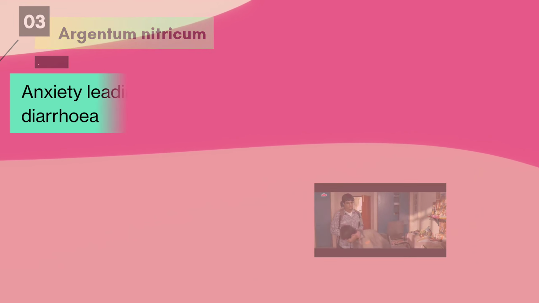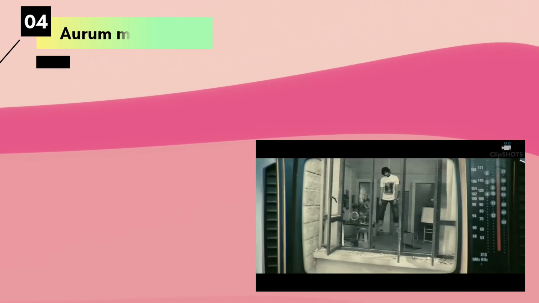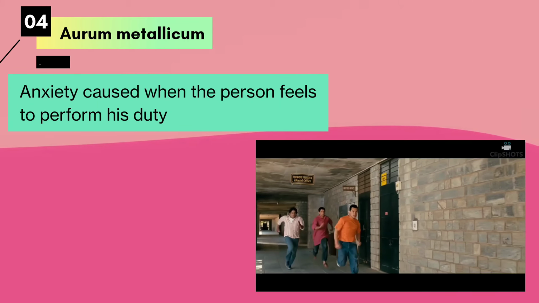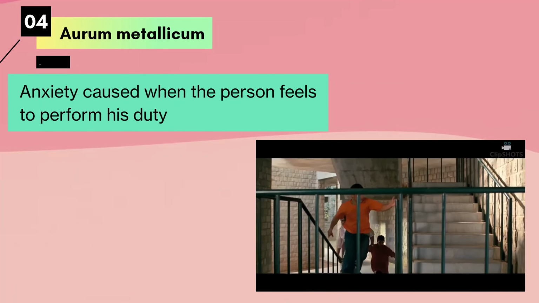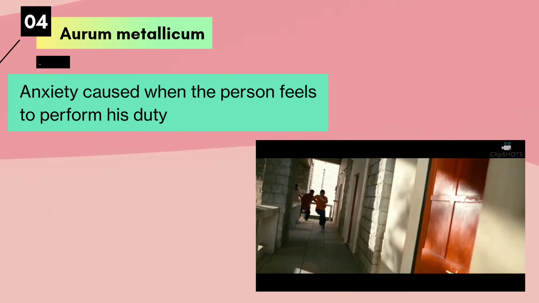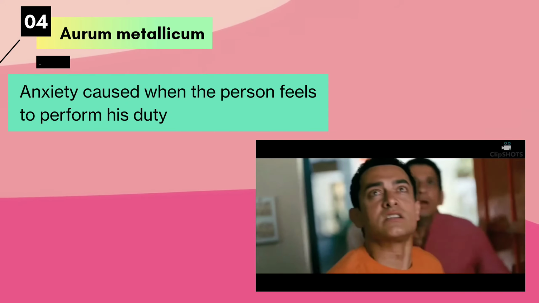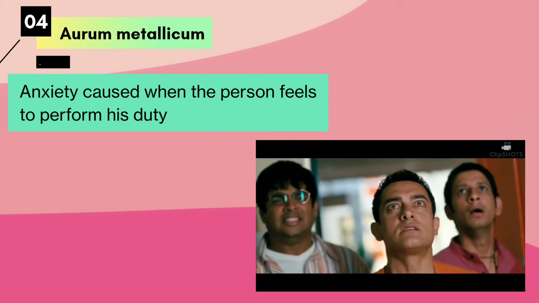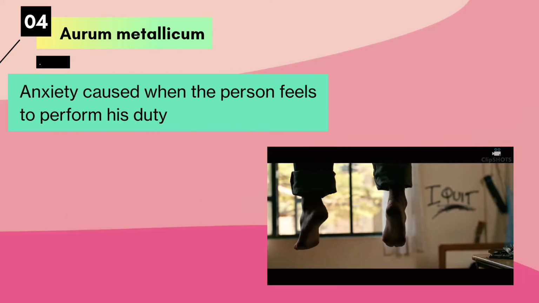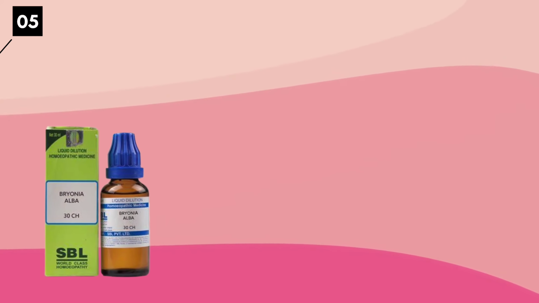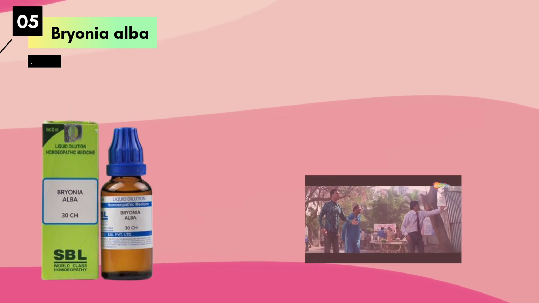The next important remedy which we are going to study here is Aurum metallicum. As we know, Aurum met is a remedy which is extremely duty conscious, and thus these patients feel anxious whenever they fail to perform their duty, which later turns into severe guilt, which later can even go up to suicidal thoughts. Now another 3-marked remedy in this rubric is Bryonia.